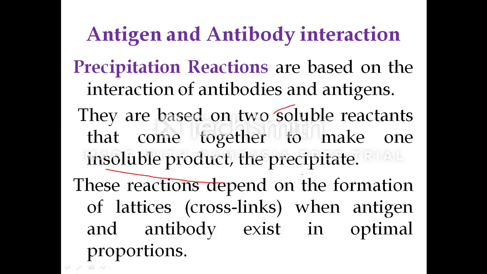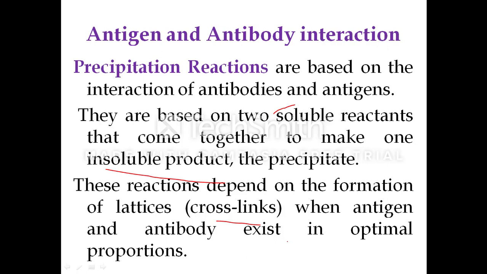These reactions depend on the formation of the lattice or the crosslinks when the antigen and antibody exist in the optimal proportions. The formation of an antigen and antibody lattice depends on the valency of both antibody and the antigen. The antibody must be bivalent. A precipitate will not form with the monovalent FAB fragments.